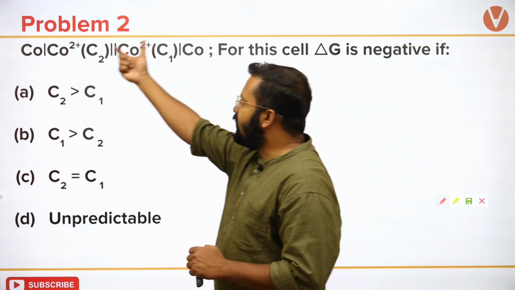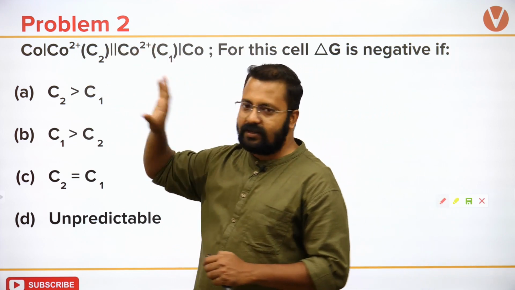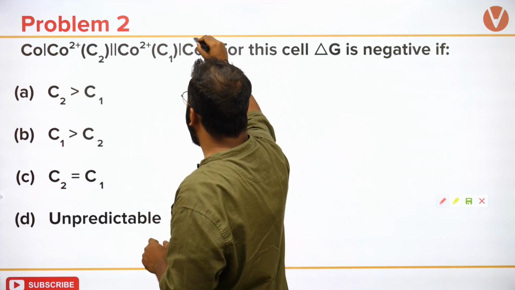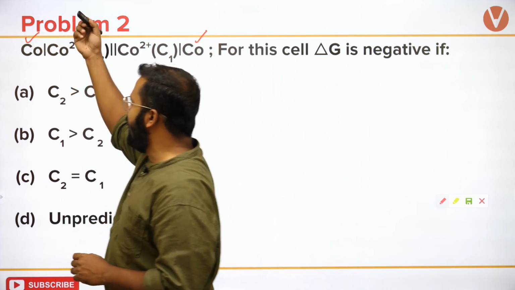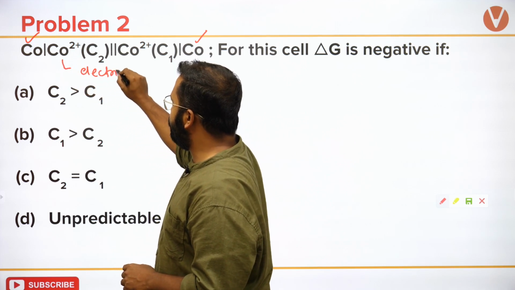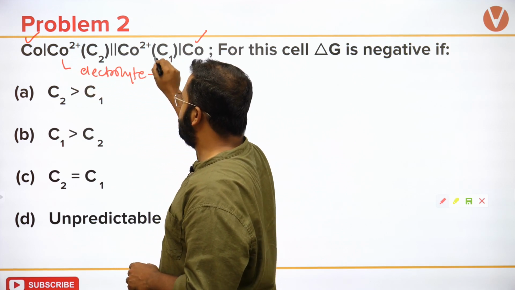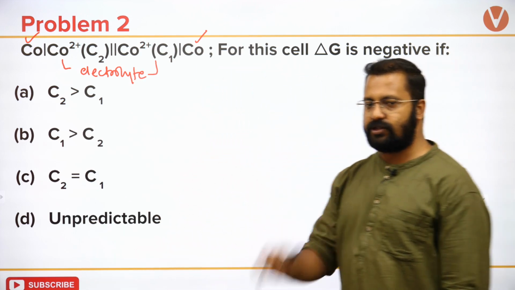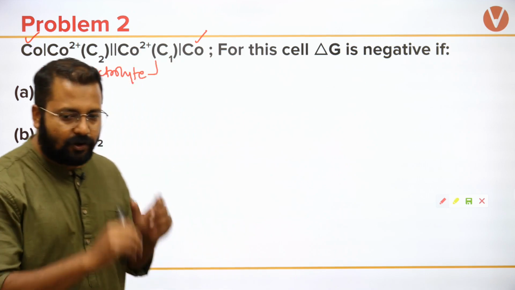Can you tell me what kind of electrochemical cell this is? What kind of concentration cell is this? Our electrodes are constant, the electrodes are alike. What is different? The electrolyte. So this is what kind of a cell? This is an electrolyte concentration cell.